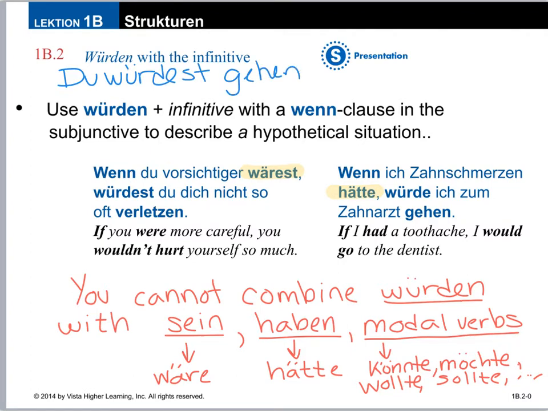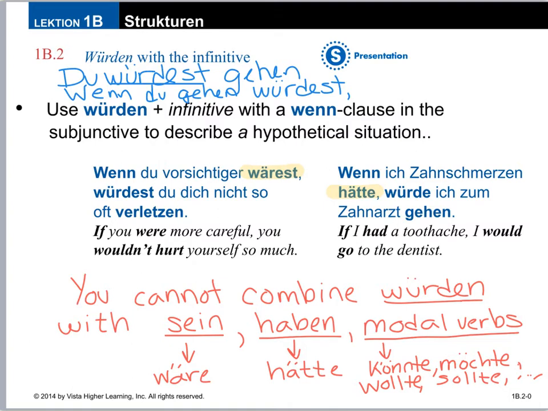But because I'm adding wenn first to say if, würdest is going to end up at the end of my clause because wenn kicks it to the end. Wenn du gehen würdest. So this is the first part of my hypothetical clause. If you would go, then you can say what would happen.